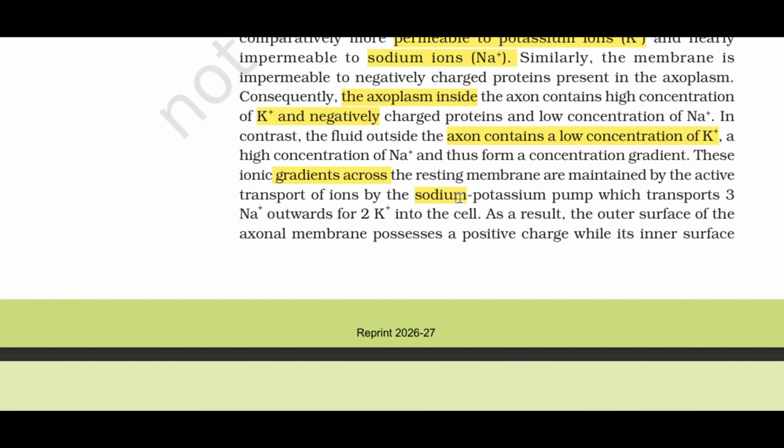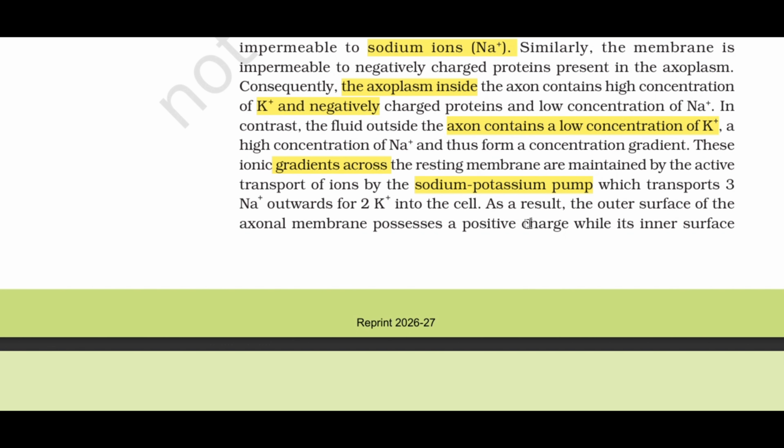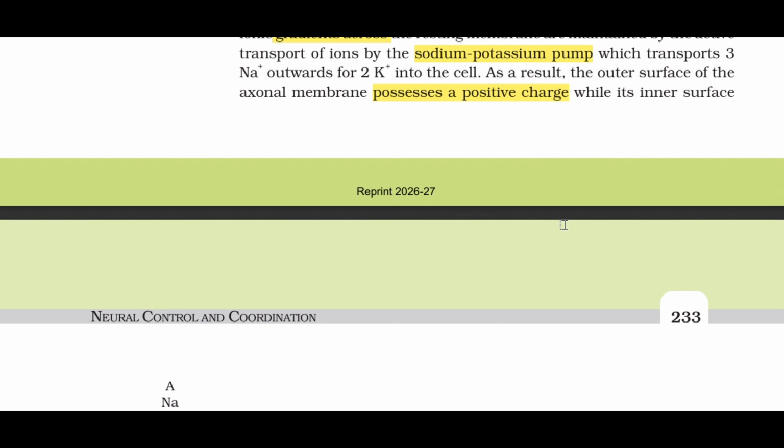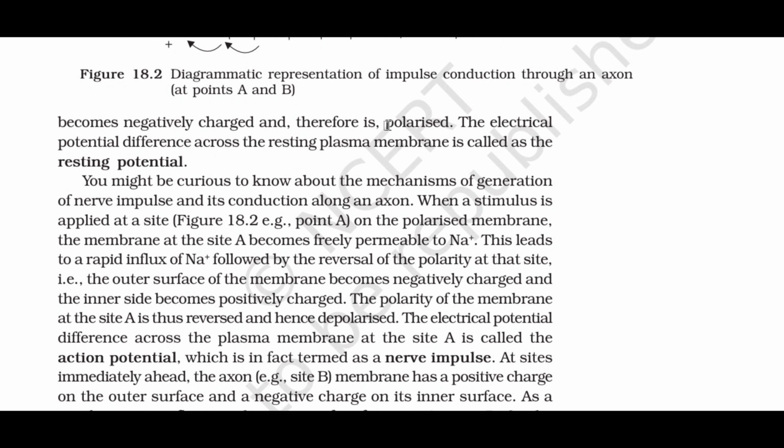These ionic gradients across the resting membrane are maintained by the active transport of ions by the sodium-potassium pump, which transports 3 Na+ outwards for 2 K+ into the cell. As a result, the outer surface of the axonal membrane possesses a positive charge while its inner surface becomes negatively charged and, therefore, is polarized. The electrical potential difference across the resting plasma membrane is called the resting potential.